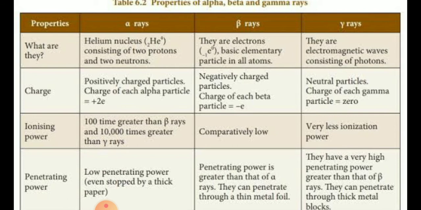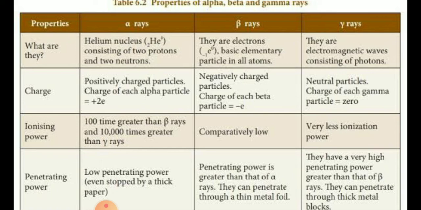What are these alpha rays? They are actually the helium nucleus. They consist of 2 protons and 2 neutrons. Beta rays are electrons, basic elementary particles in all atoms. Beta rays are actually electrons. Alpha rays are actually the helium nucleus. And what are gamma rays? They are electromagnetic waves consisting of photons, like the rays which come from the sun, these are electromagnetic waves.